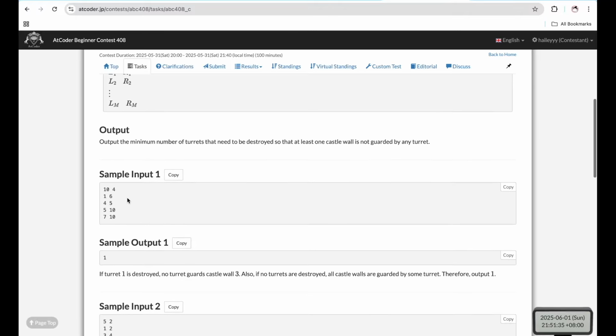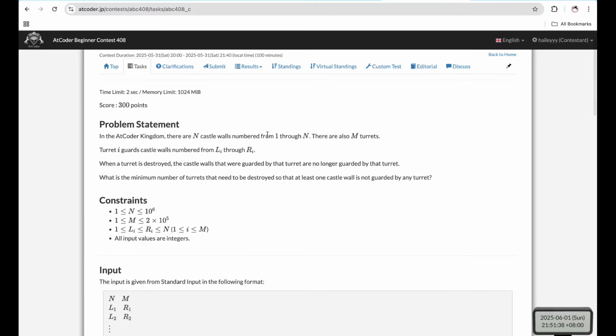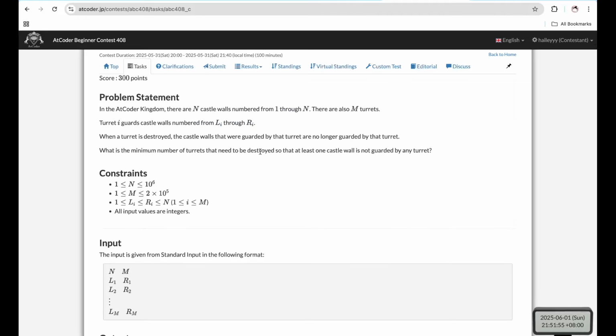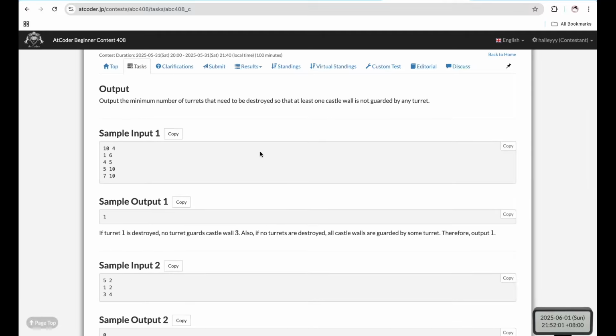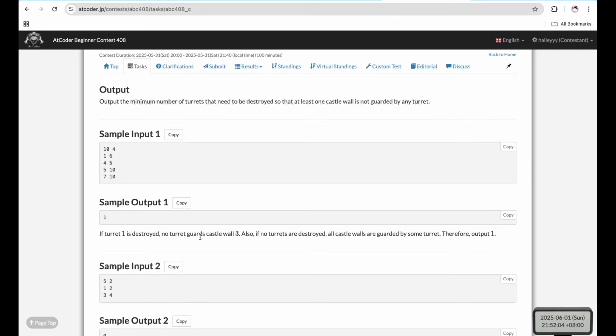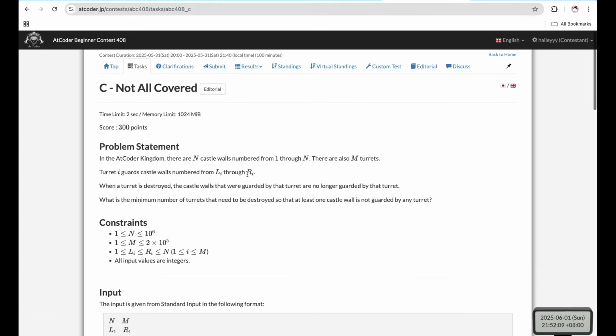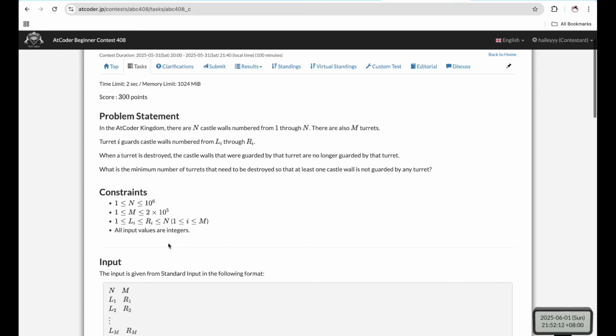And we can solve this by using prefix sum. So we can keep track of a variable sum, and then add 1 at position Li and subtract 1. Since this is inclusive, we can subtract 1 at position Ri plus 1. And then we can calculate the prefix sum, then find the minimum value over this region. The prefix sum would keep track of the number of turrets that guard the wall, and we can find the minimum value over all the prefix sum, which will be our answer.